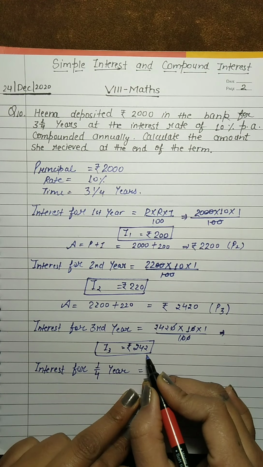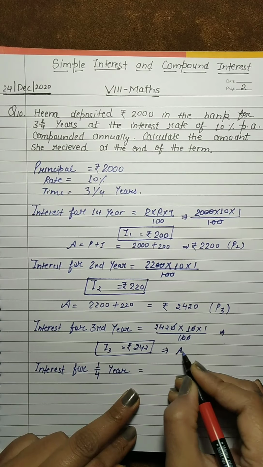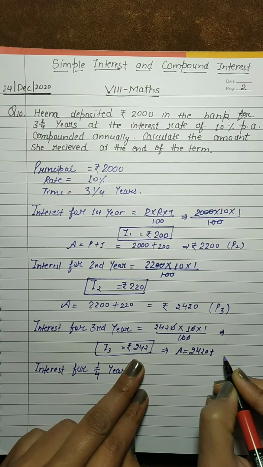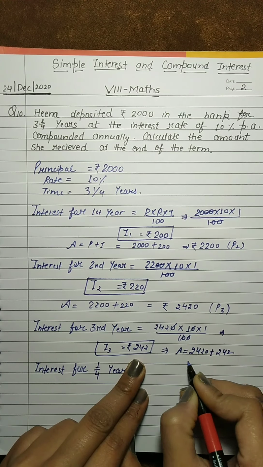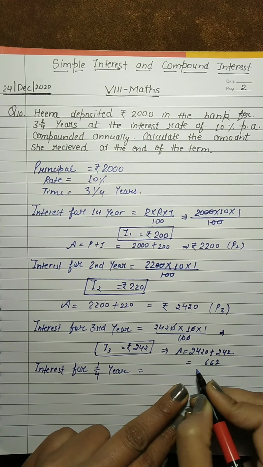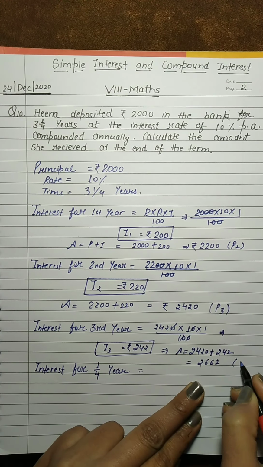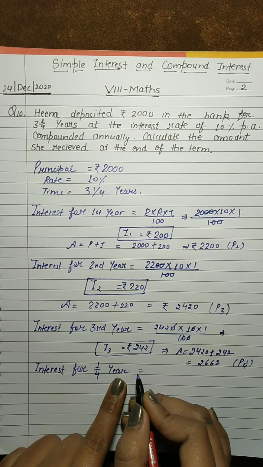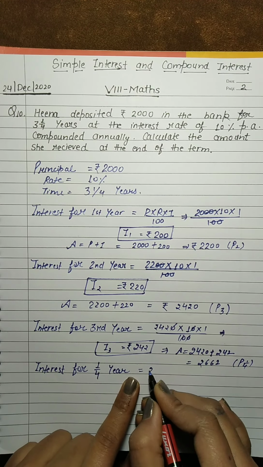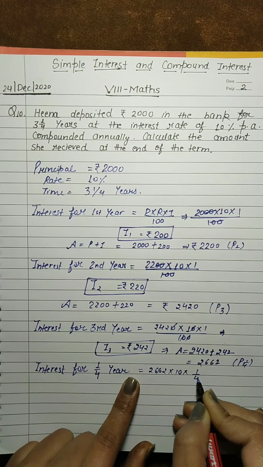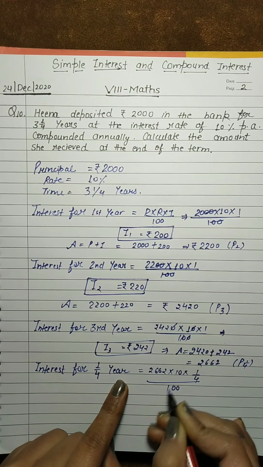So that will be here. So first of all we find the amount here, that is principal plus interest. So that means that is principal and interest is, that is this one. So we can add them, that is 2662. Okay students so that is the principal for means 1/4 year के लिए. Okay so that is 2662 into 10 into 1/4. Okay students and upon 100.